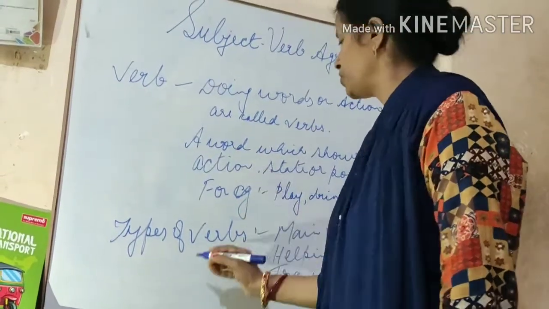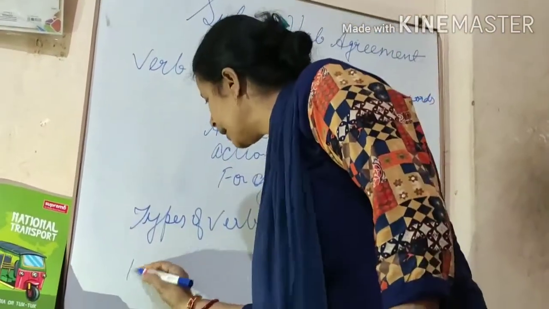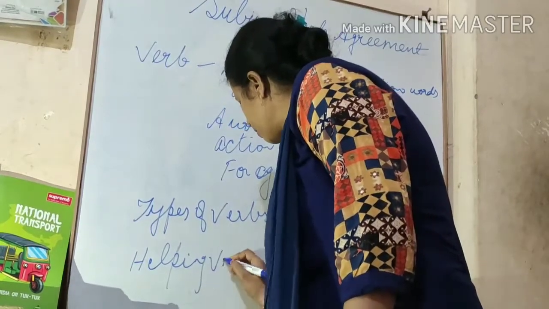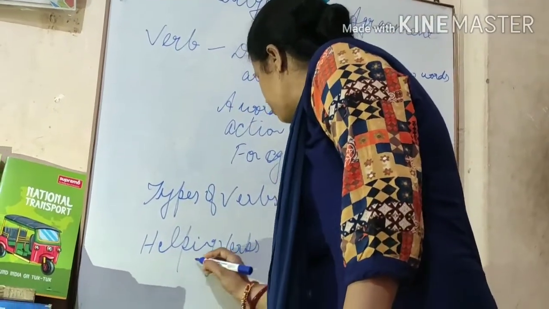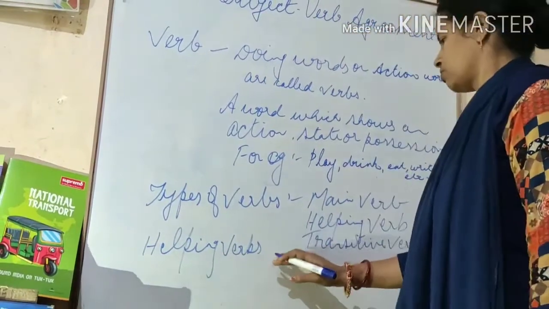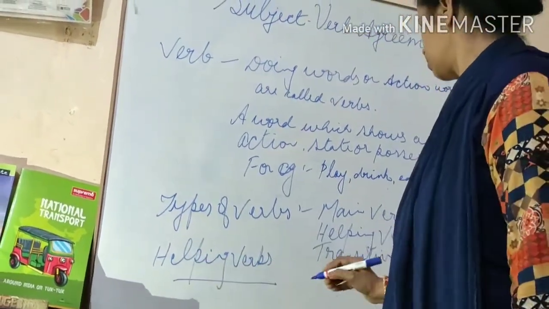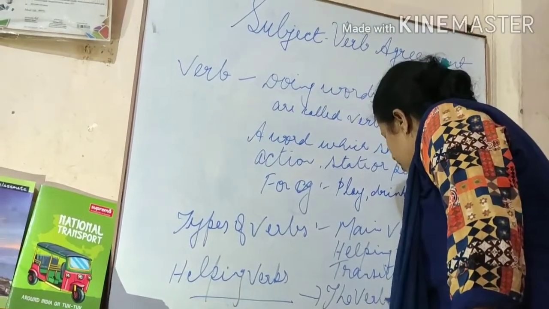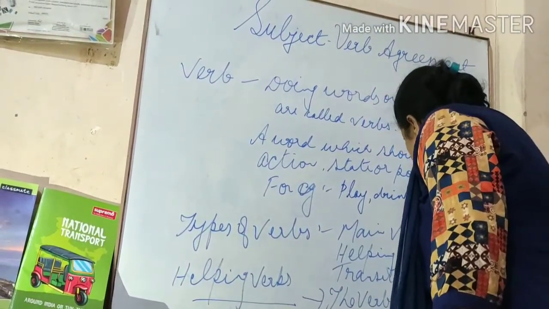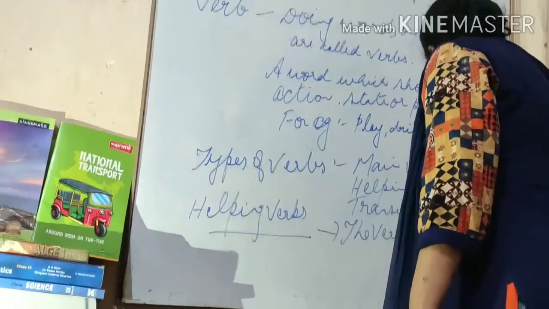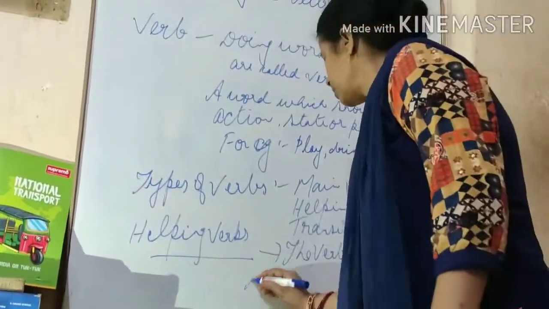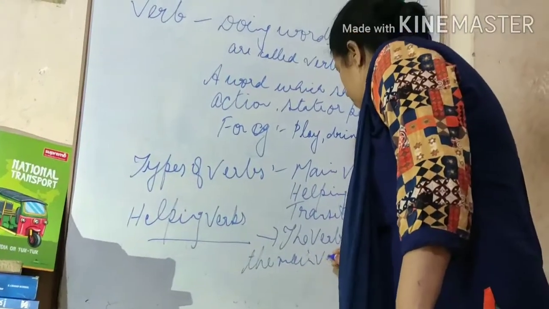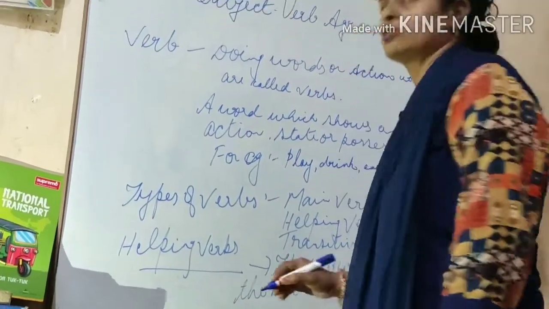Now we shall talk about the helping verbs. Helping verbs are the verbs which help the main verb in a sentence.